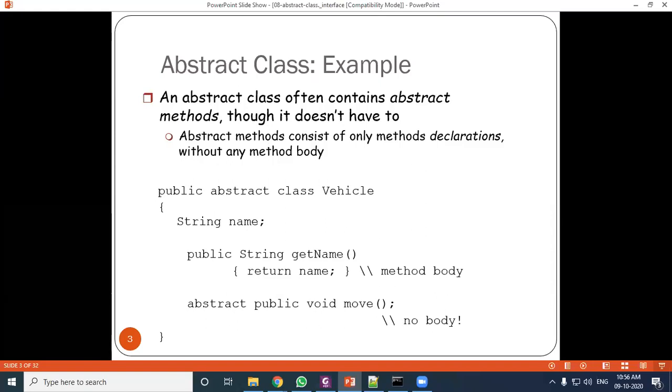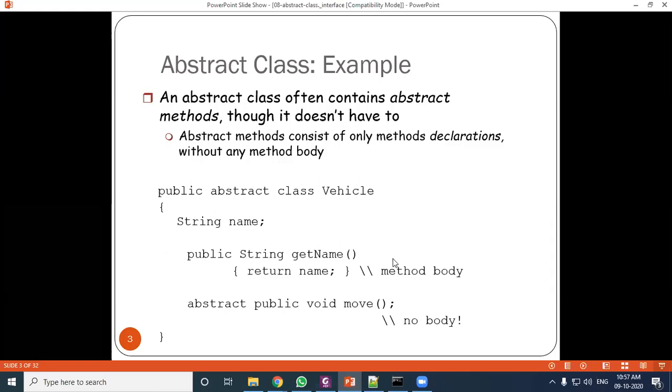Remember, if an abstract class contains an abstract method, that method must be defined in the inherited class.